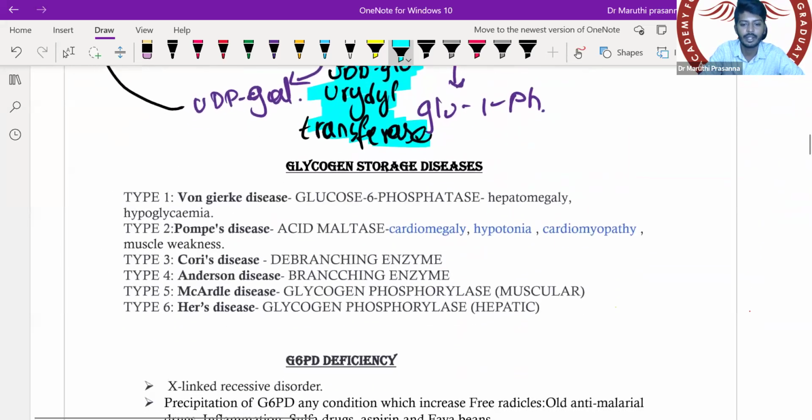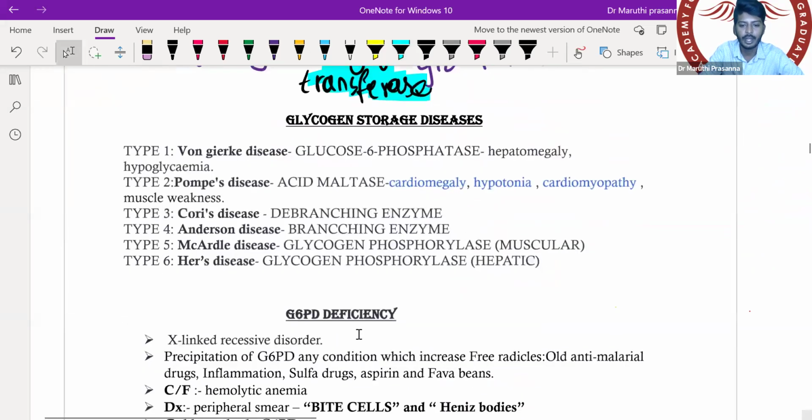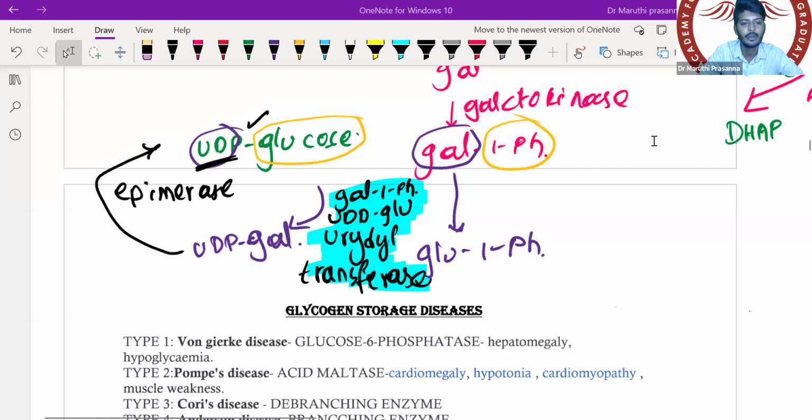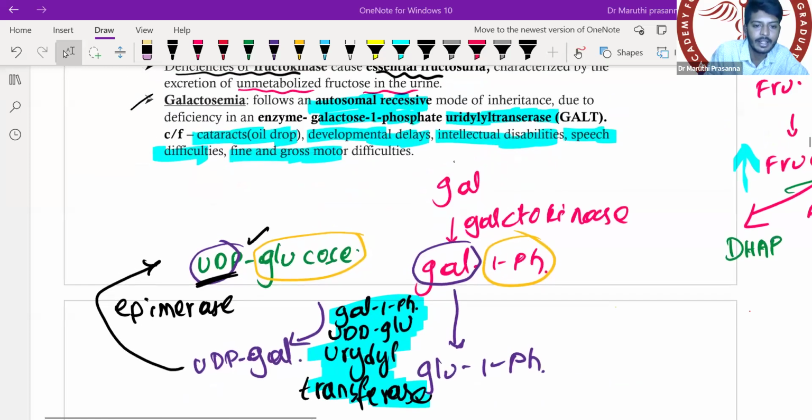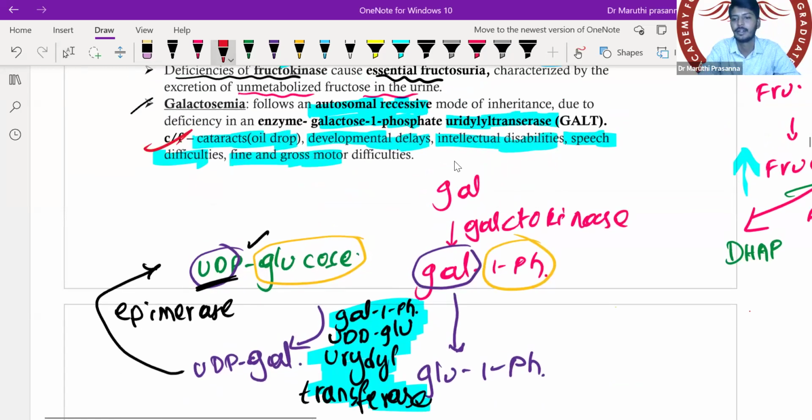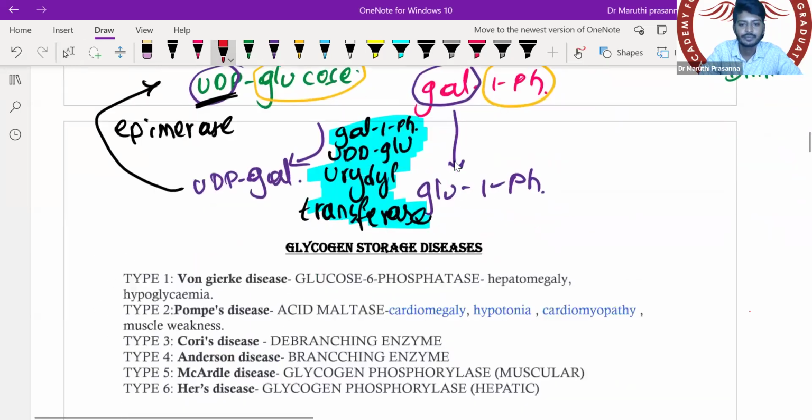That is the story of galactosemia. That cataract, what you're going to find is the oil drop cataract. All right, let's go to the next one.